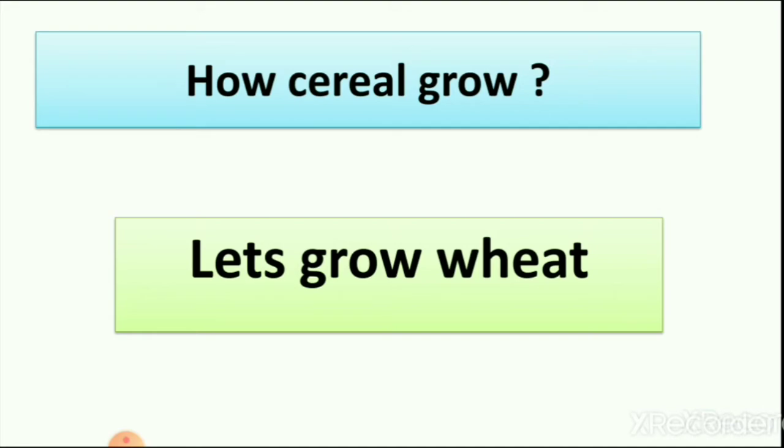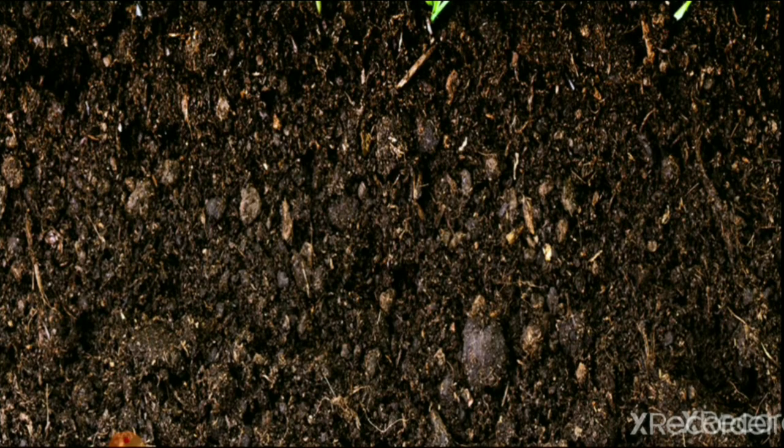So let's grow wheat. Now first, as we know, we need land to grow any plant. And grain is always grown in a farm. You cannot grow grain in our garden or a pot. So here we need land to grow wheat.